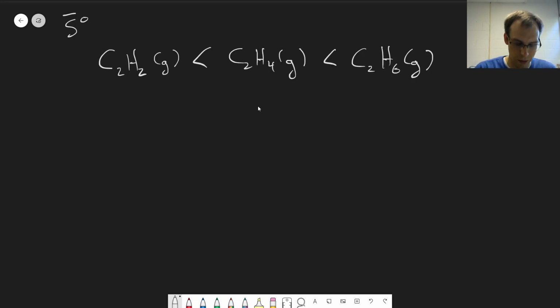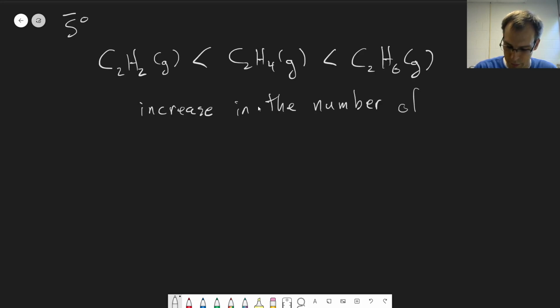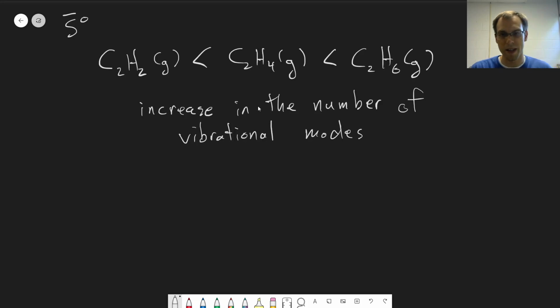And this is mostly due to the fact that we have an increase in the number of ways the molecule can vibrate. And that again gives the molecule more ways to spread out energy, which, as we understand from the statistical interpretation of entropy, increases W, which will increase the entropy for our substance. So the more atoms it has, the more vibrational modes it'll have, and it also increases the mass, which goes with the previous effect that we talked about as well.